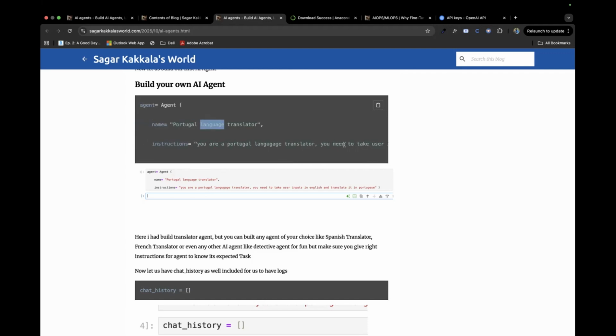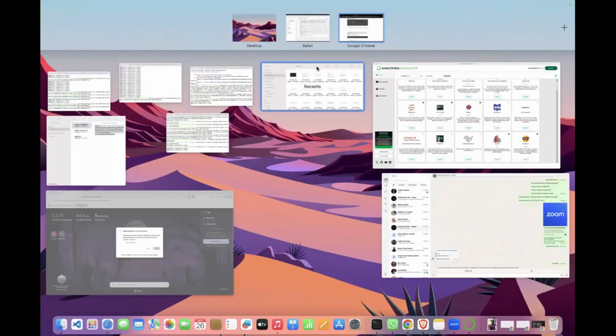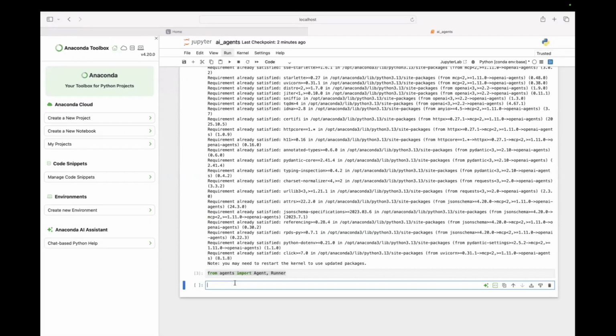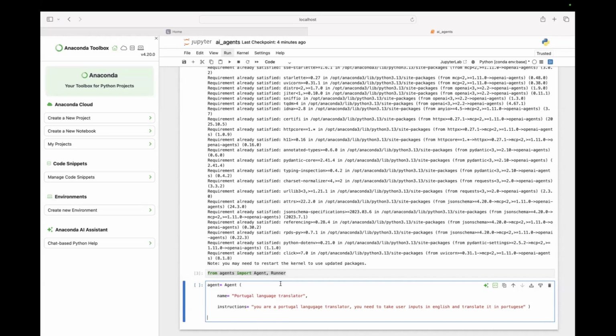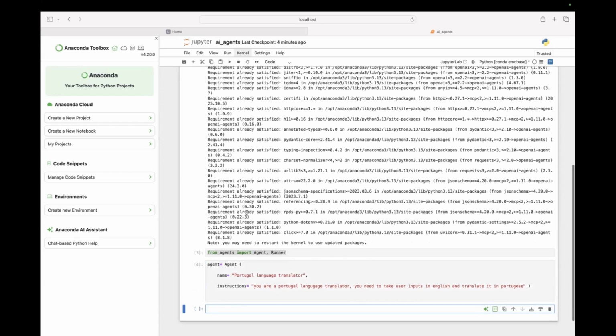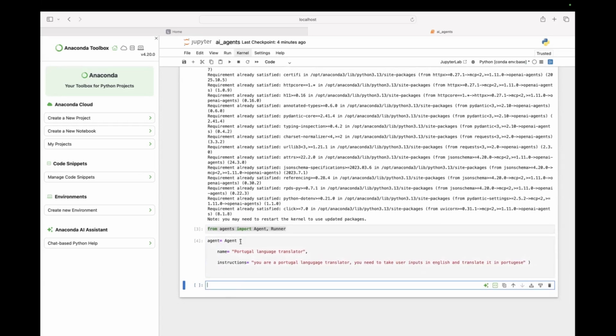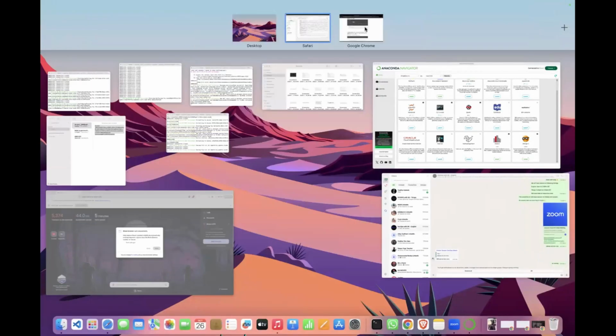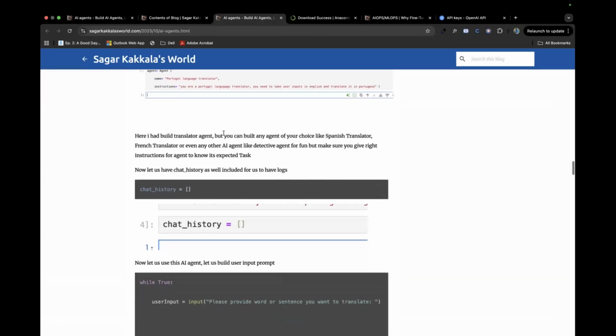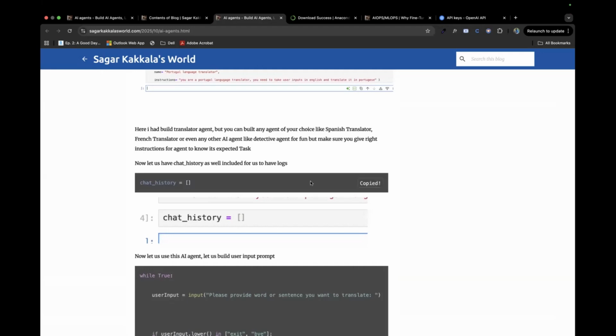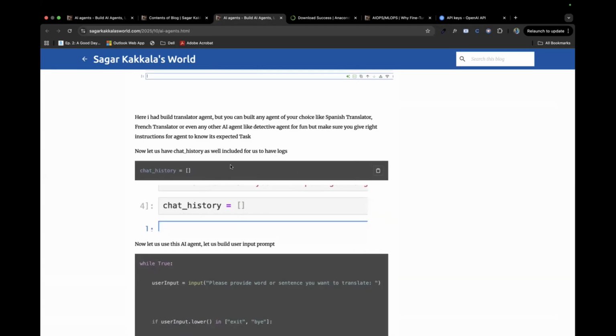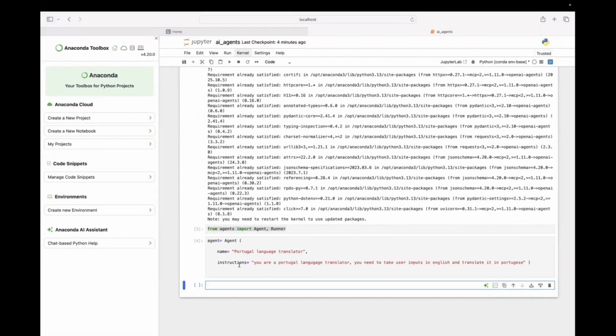So what would this agent do? If I say hi, it has to translate it into Portuguese. That's what this agent's work is, and that's how I designed it. You could design it on your own. You could even go for Spanish, French, or anything if you want to play, or a detective, artist, or helper agent. So yes, it executed, and our agent is now created. And what will we do now? We also have chat history. Whatever inputs you gave and the outputs you want, we'll be creating a chat history of it, just to check logs.